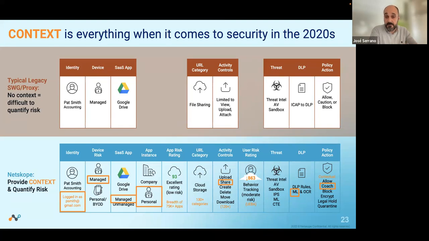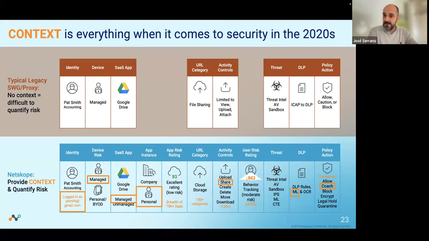For that, you need to understand the application, and Netskope is able to control and understand more than 75,000 different cloud applications. For sure, we are able to do a threat analysis on the data that is being processed inside the application. But one important thing is that we are adding the nature of the data that you are transacting into the context. Basically, we are able to control the full context of what is happening inside the application, including the nature of the information that is being transacted, to take a decision.